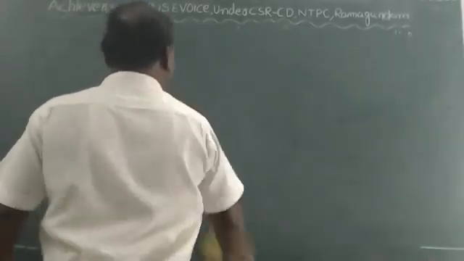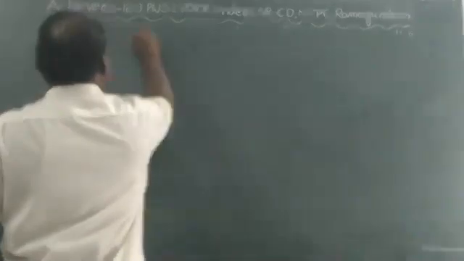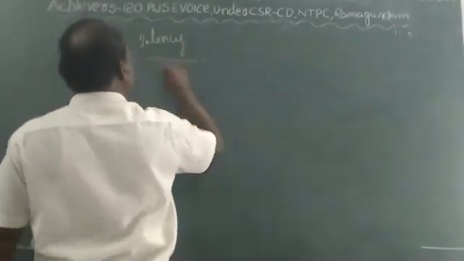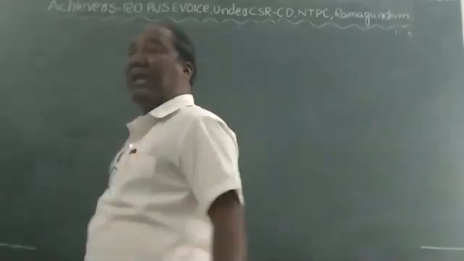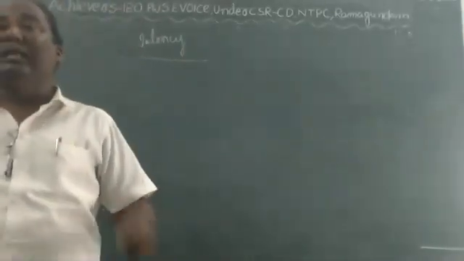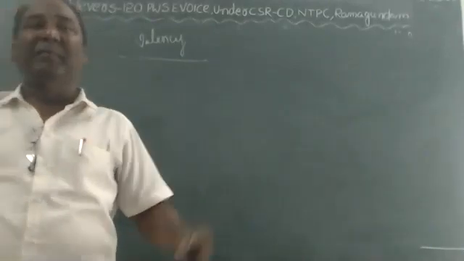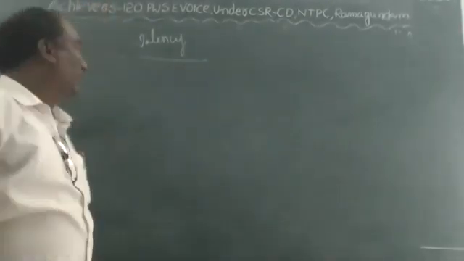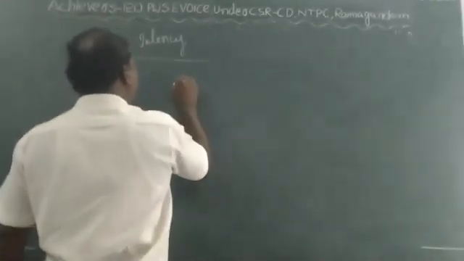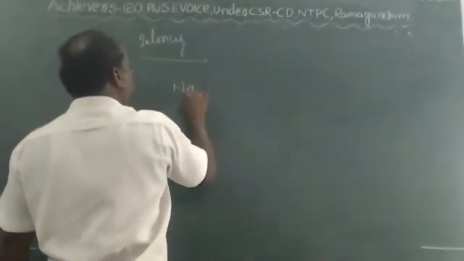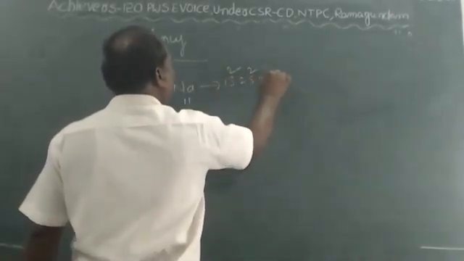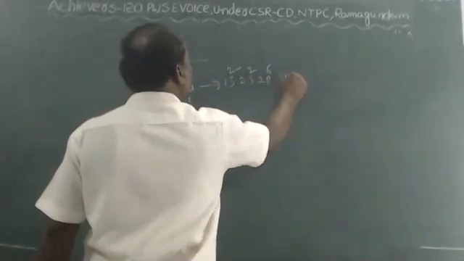And next one is valency. The number of electrons present in the outermost shell is called valency. For example, sodium: atomic number 11, electron configuration 1s2, 2s2, 2p6 and 3s1.